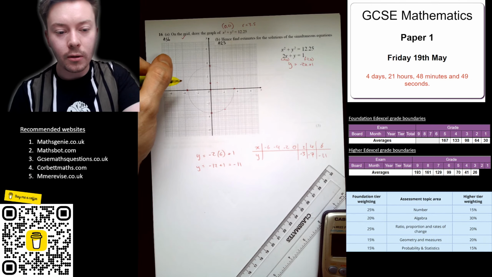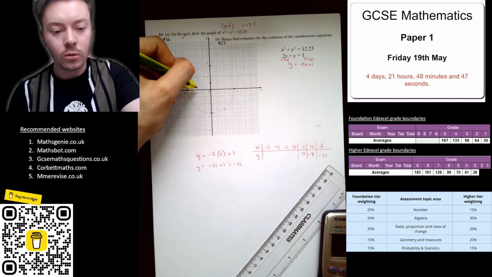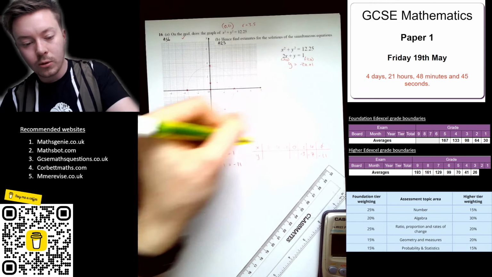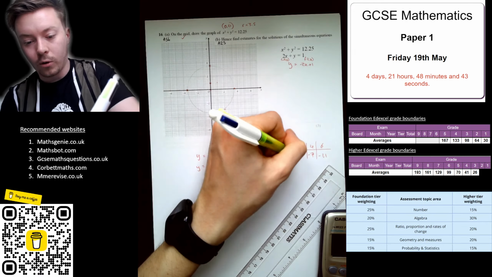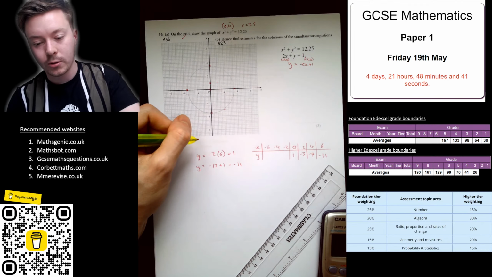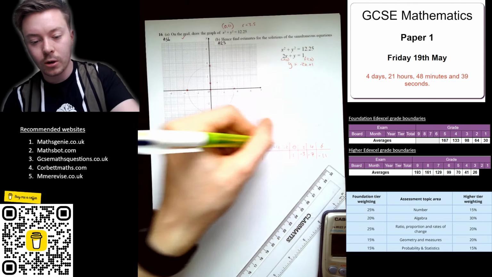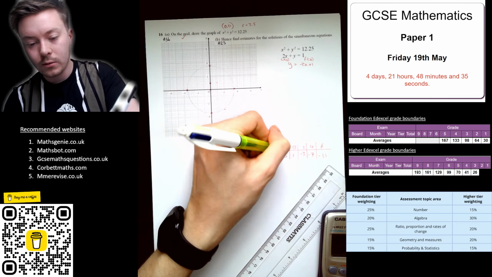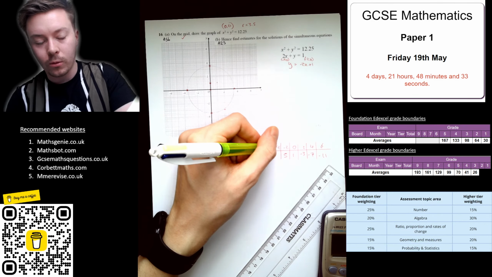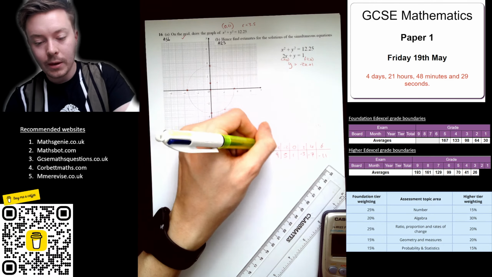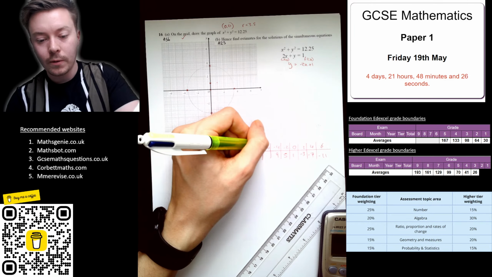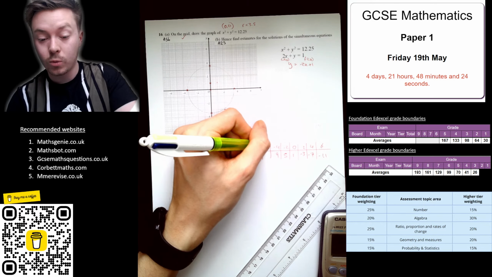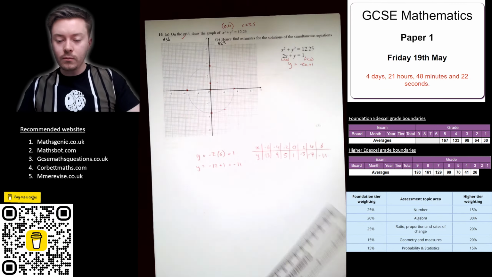Okay, and then if we do 0, that's going to go through at 1, because negative 2 times 0 plus 1 is 1. Negative 2 times negative 2 would be 4, add the 1 is 5. Negative 4 times negative 2 is 8, add the 1 is 9. Negative 6 times negative 2 is 12, add the 1 is 13.